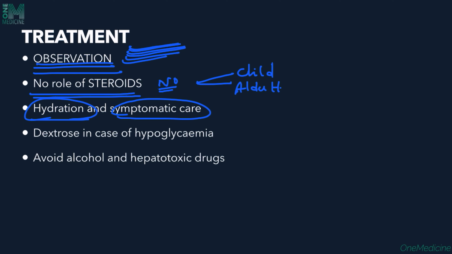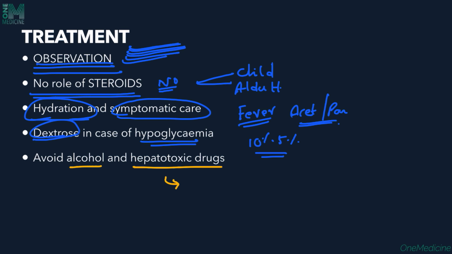Another thing that we need to remember is that in a patient with a fever in hepatitis A, you do not usually recommend acetaminophen or paracetamol, because that itself can further worsen the liver injury. Dextrose can be given in patients with hypoglycemia, so we can use 10% or 5% dextrose solutions. In general, avoid alcohol and all hepatotoxic drugs as well.